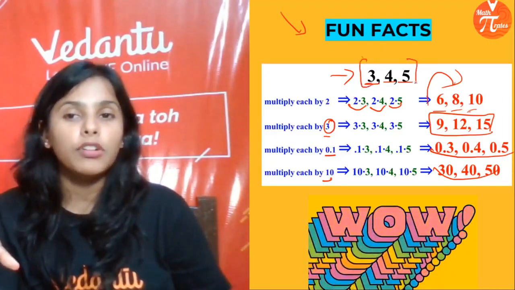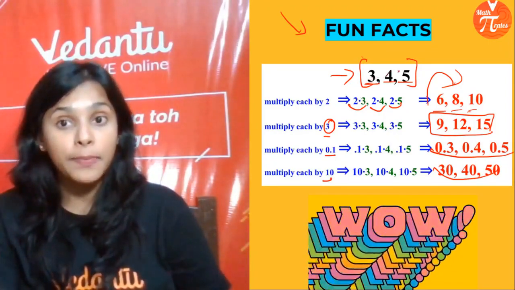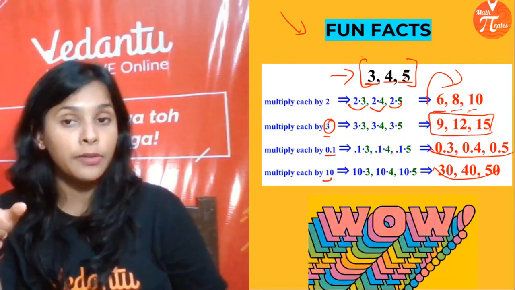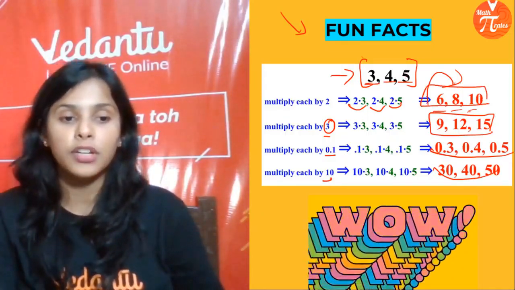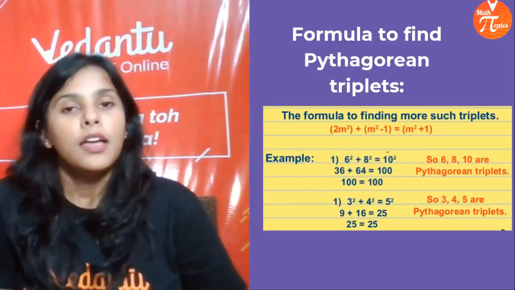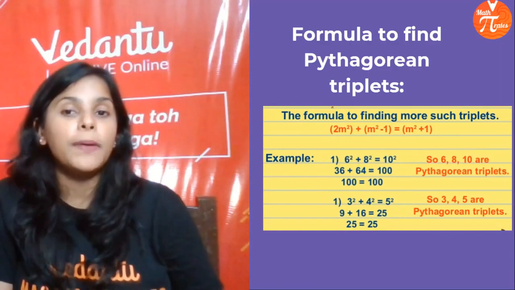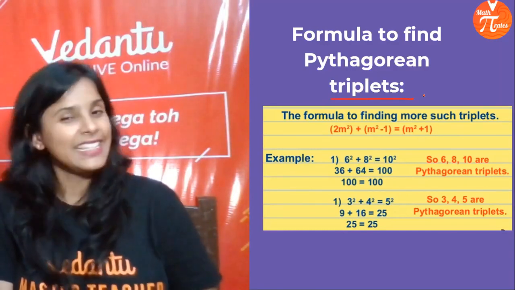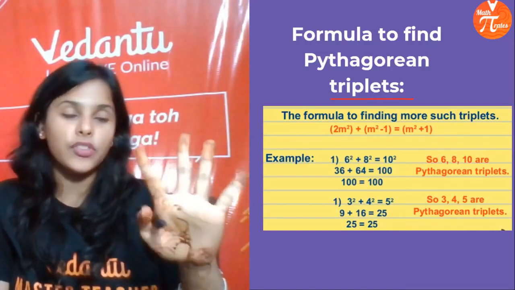If there is a Pythagorean triplet and you multiply it with a number, with every number of the triplet, then the answer which you will get is also a Pythagorean triplet. Okay, but guys, we have a formula for finding out the Pythagorean triplet. So we know the elements in the Pythagorean triplet is 3.